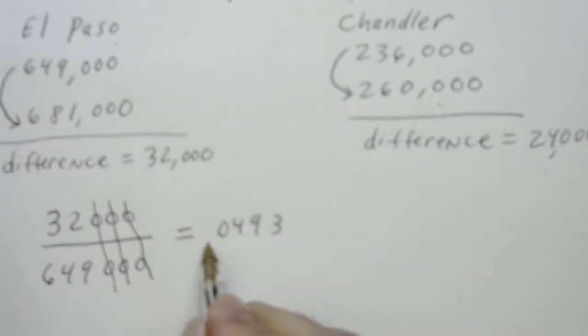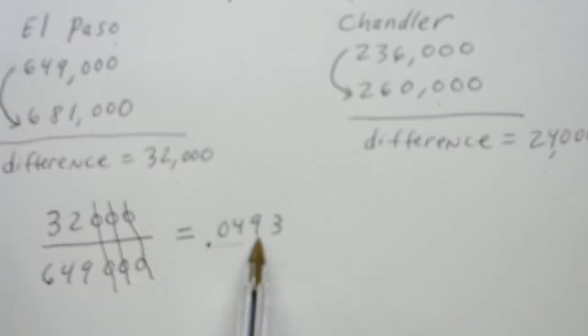0.0493. But if I just want to take it, notice the first two places after the decimal are my percent. So the next number is a 9. I'll round that up, and I'm going to say that that's a 5% increase.